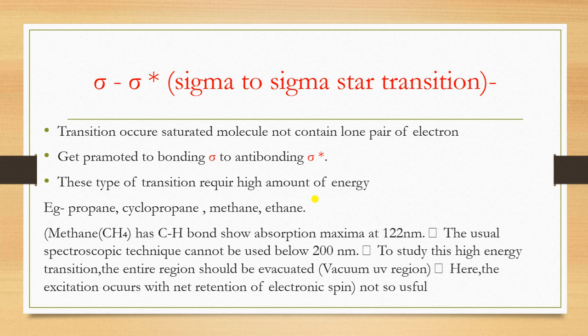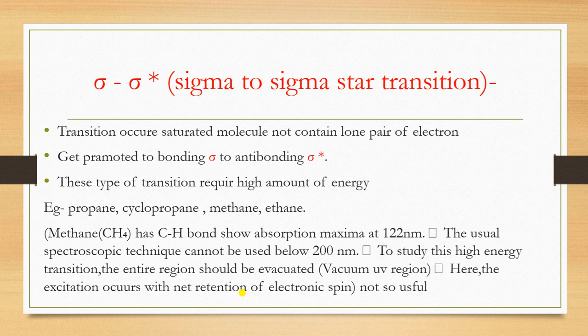Methane, CH4, has C-H bonds, so the absorption maximum is at 122 nanometers. So the final one is the sigma to sigma star transition. This is the highest transition, as we already discussed.